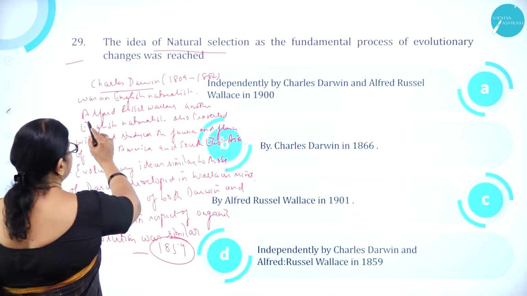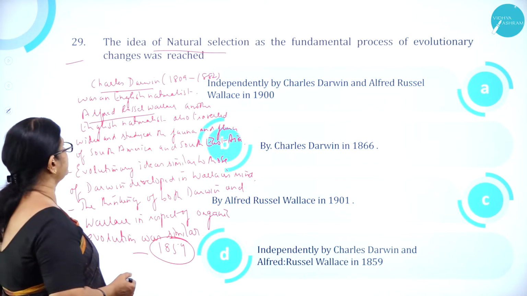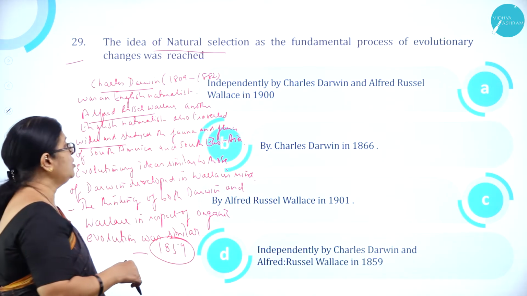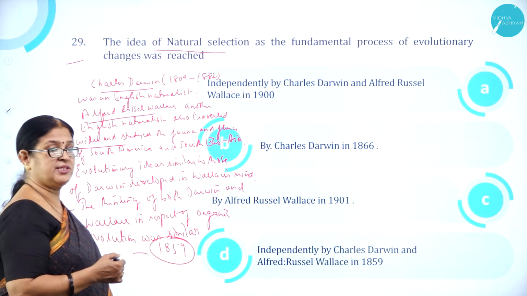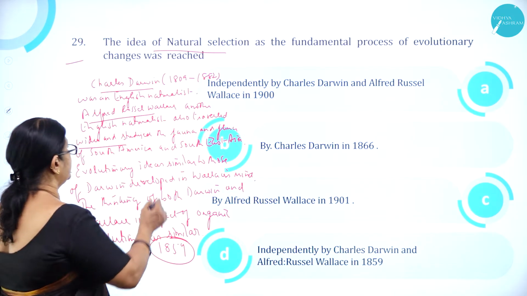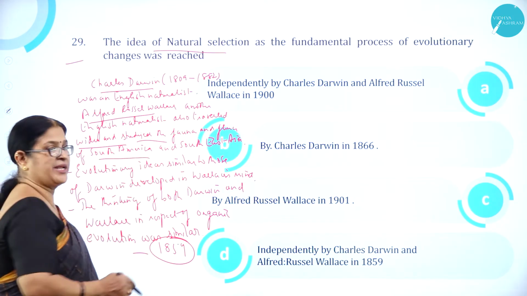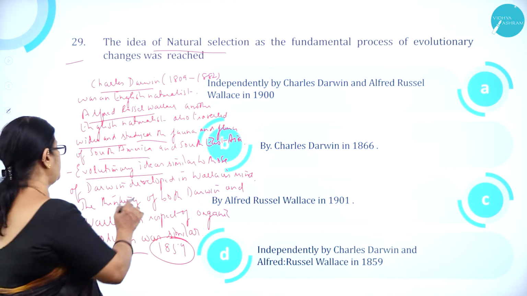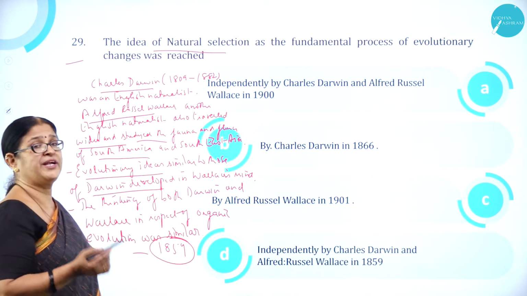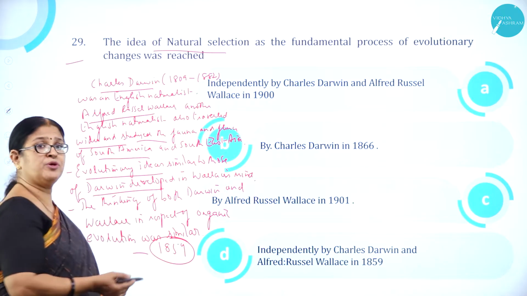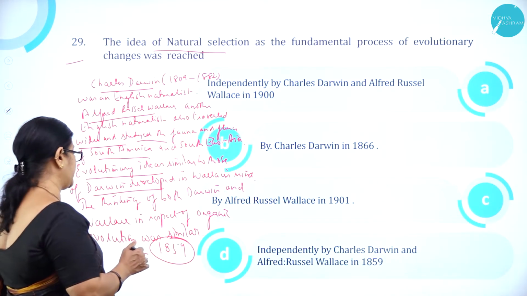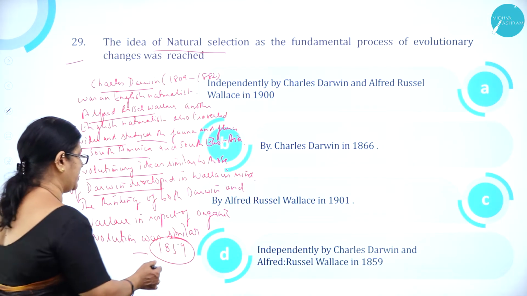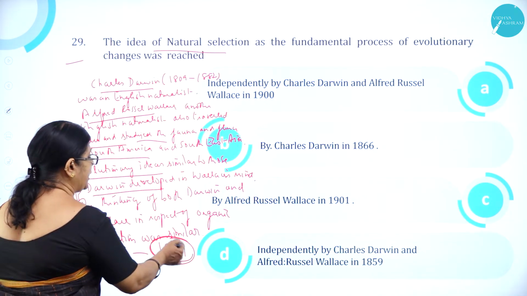And another scientist by name Alfred Russel Wallace, another English naturalist, also traveled widely, just like Charles Darwin, who traveled for 21 long years in a ship called HMS Beagle, studied the flora and fauna of South America and Southeast Asia. So evolutionary ideas similar to those of Darwin developed in Wallace's mind also. And the thinking of both Darwin and Wallace in respect of organic evolution was similar. So they both separately published a paper in a journal in the year 1859.